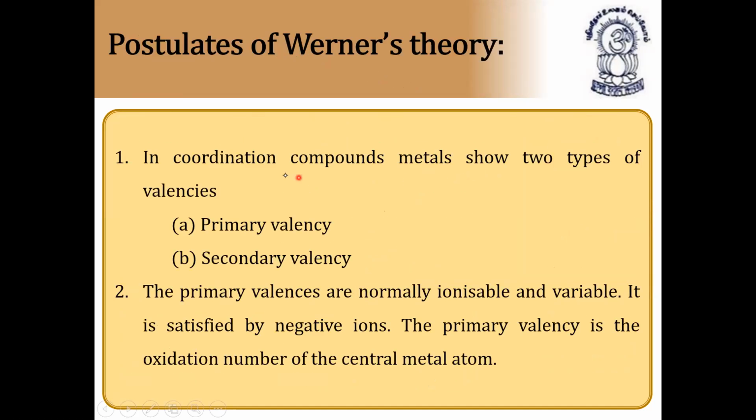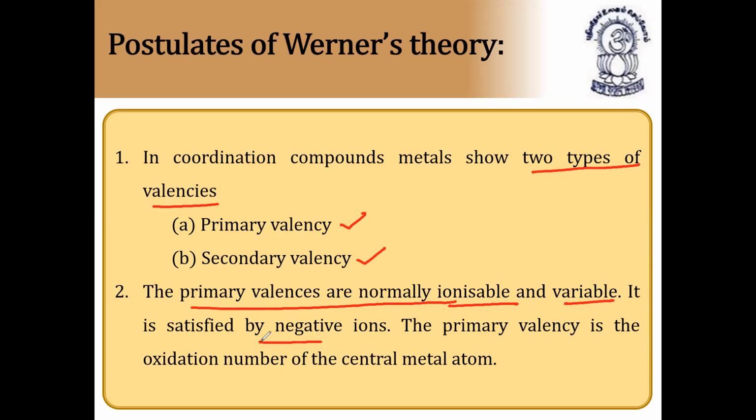Postulates of Werner. In coordination compounds, metals show two types of valencies. Every metal will show two types of valencies. The first one is primary valency, the second is secondary valency. The primary valencies are normally ionizable and variable. In the previous class, chlorine was the primary valency and ammonia the secondary valency.